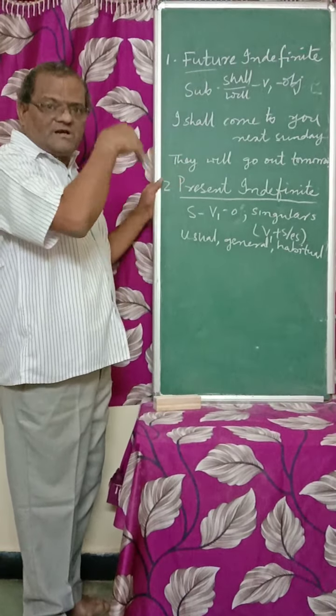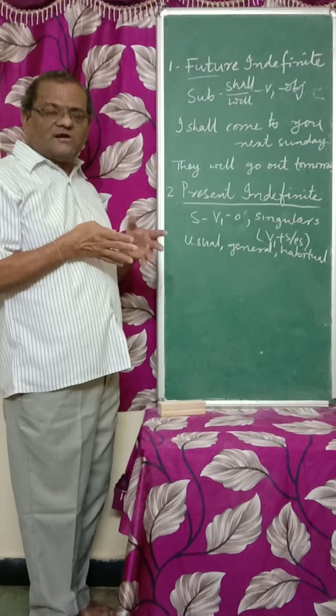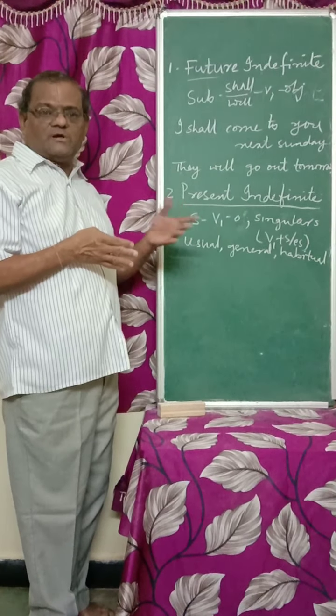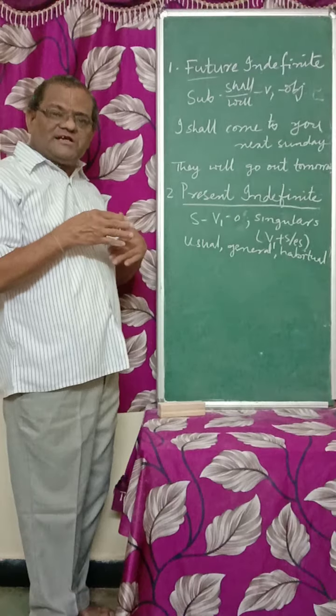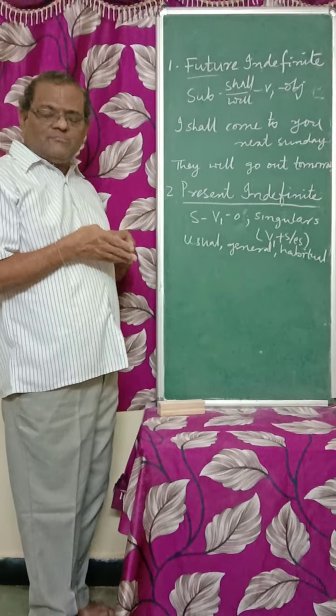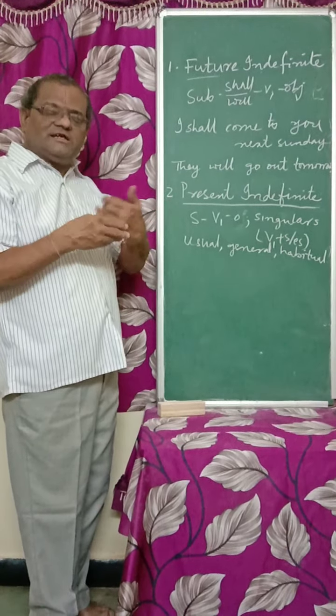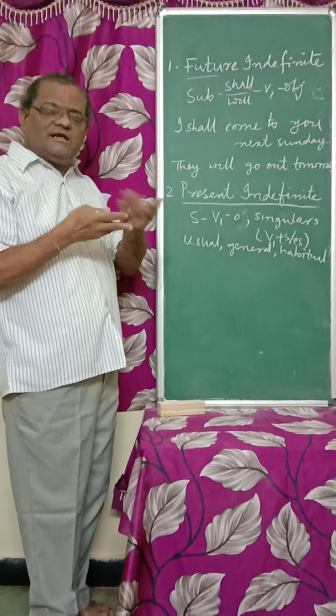We cannot say, I am going to temple every day. It is not the right way of speaking. I am going to school every day, I cannot say. It's wrong usage. I go to school. So whatever the actions, I go to bed at 10 o'clock. But today I am going to bed, it is a different usage. But actually we have to use present indefinite for the usual general habitual actions or just before doing any work. Then third one, present continuous.